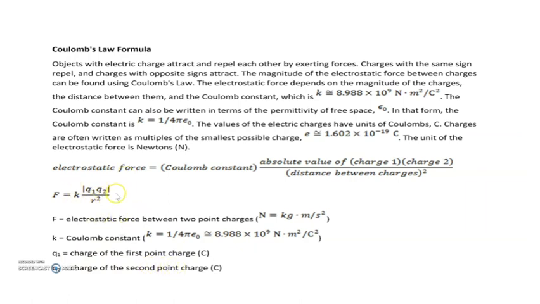Okay, so here you cannot see the variable representation of R. Anyway, I'm telling you R is the distance of separation between the two charges. Okay, so the objects with electric charge either attract or repel by exerting forces. And this Coulomb's law gives us an idea regarding the force exerted by these charges on each other. Okay, so that is Coulomb's law formula.